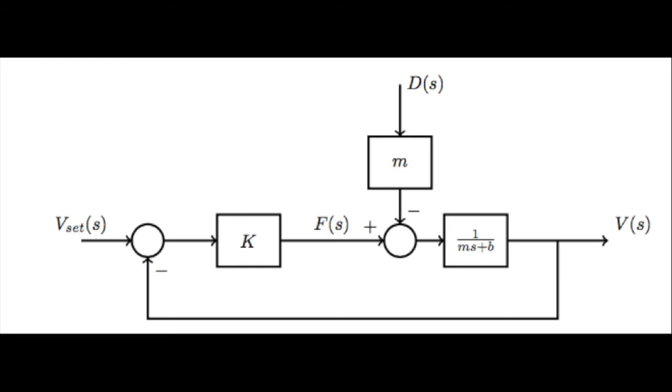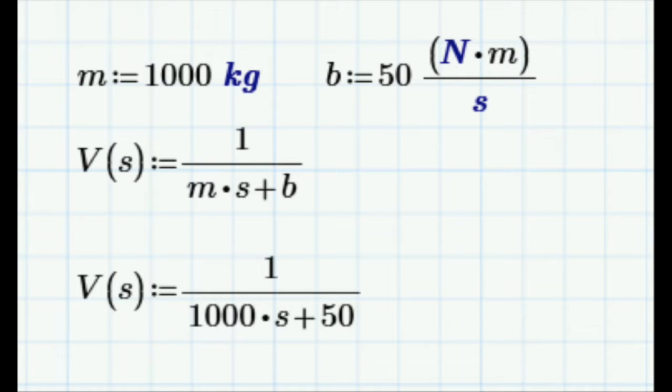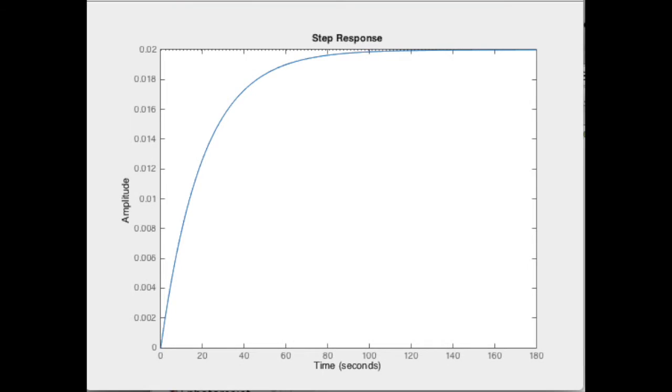Our block diagram is modeled to take into account disturbances as well as a PI controller. We chose the mass of our car to be 1,000 kilograms and the B value of the damper to be 50 Newton meters per second. For our open loop system, when we plotted it using a step function on MATLAB, the result was around a 98% error and a rise time of close to 70 seconds.